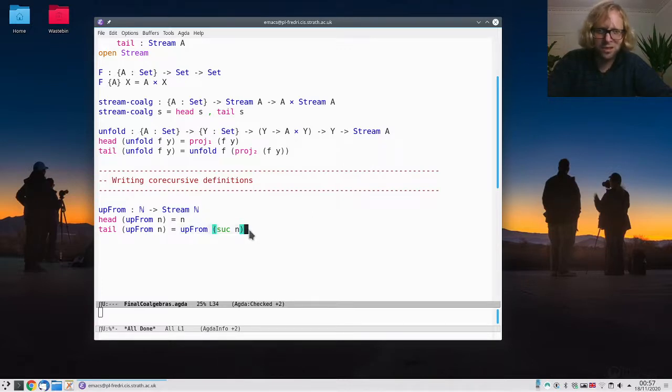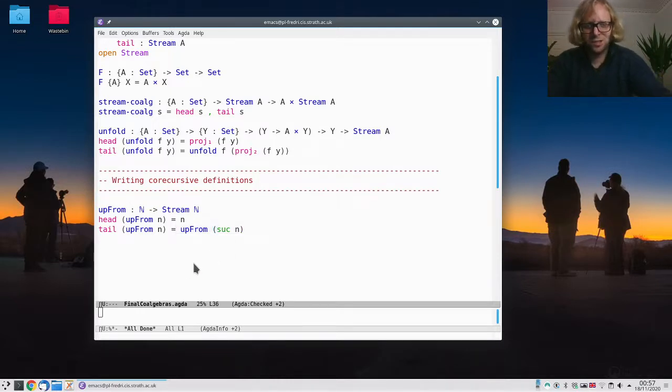And the reason this is okay is because this is still a productive definition of a stream, right? Because we immediately know what the head is. So if someone asks us what is the head, then we can just tell them. And if they ask us what is the head of the tail, then we know that too, because we know what the tail is. And that's fine. That's not a definition that will spin forever, right? We actually can do this.